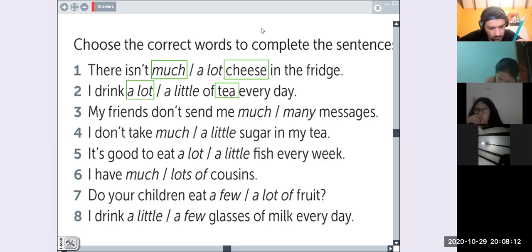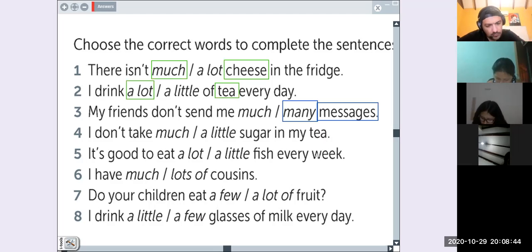Okay. Messages is countable or uncountable? Countable. So we use many for countable. So, don't send me many messages. Very good.